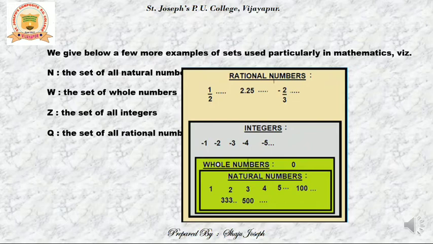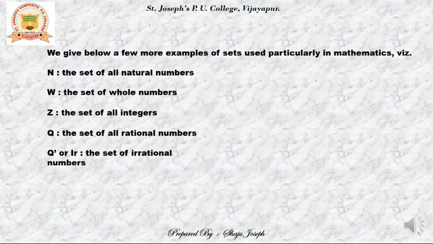That is a condition for rational numbers. When we say a number 1/2, that is a fraction, hence it is a rational number. 2.25, for example, is a decimal which can also be written as a fraction, hence it is also a rational number.